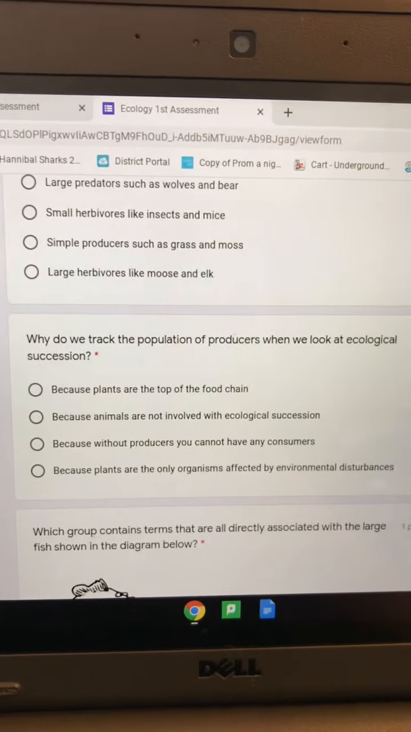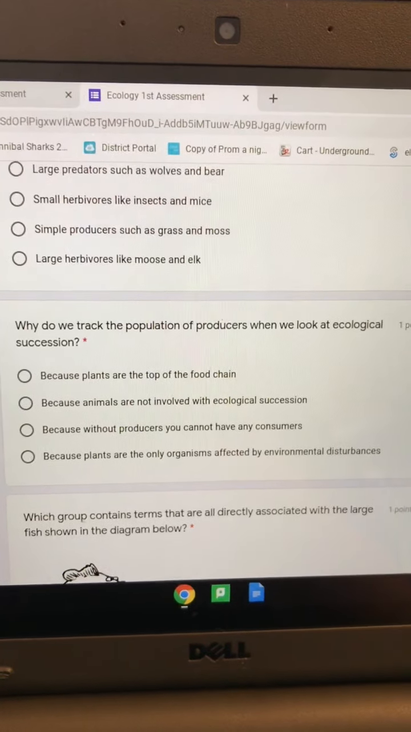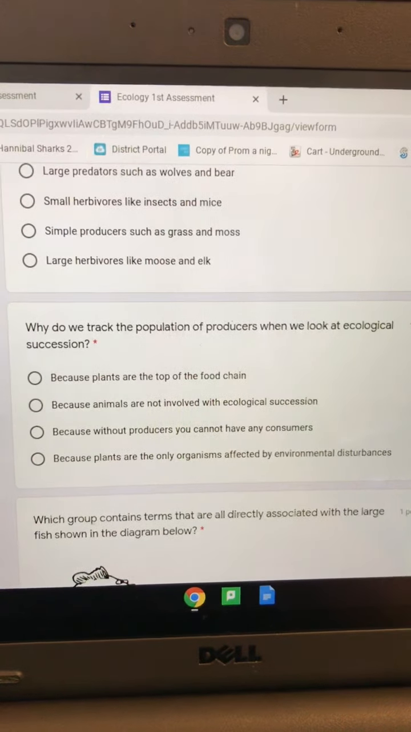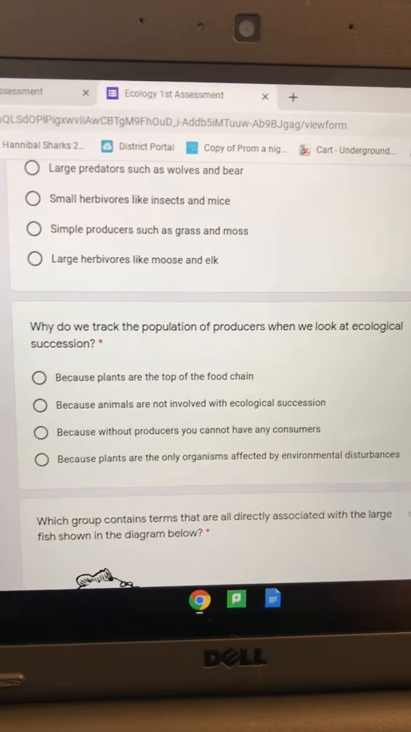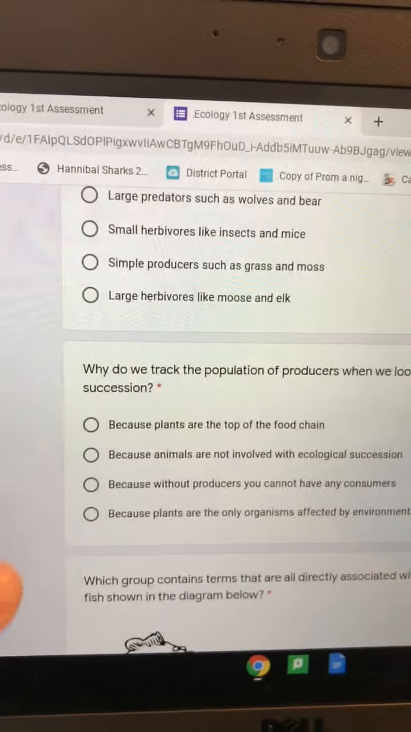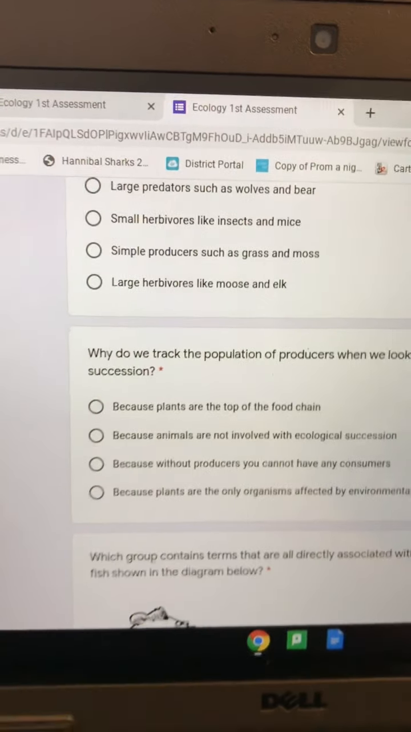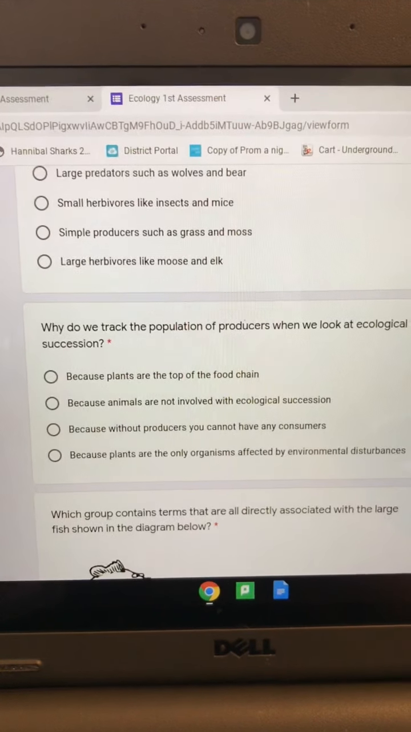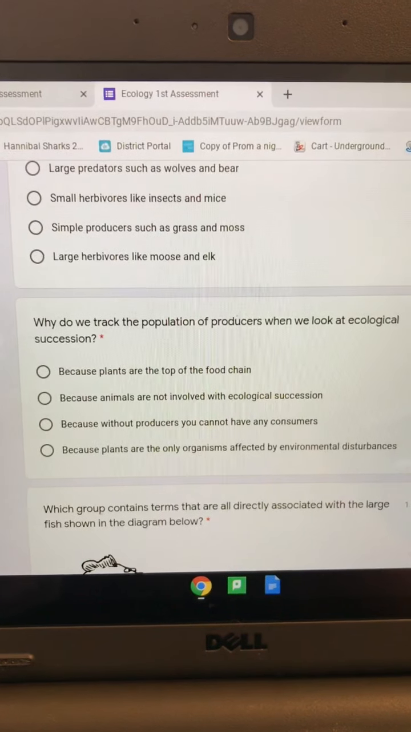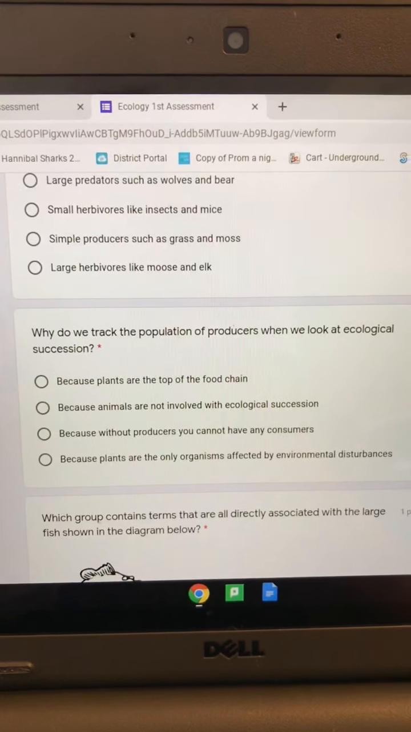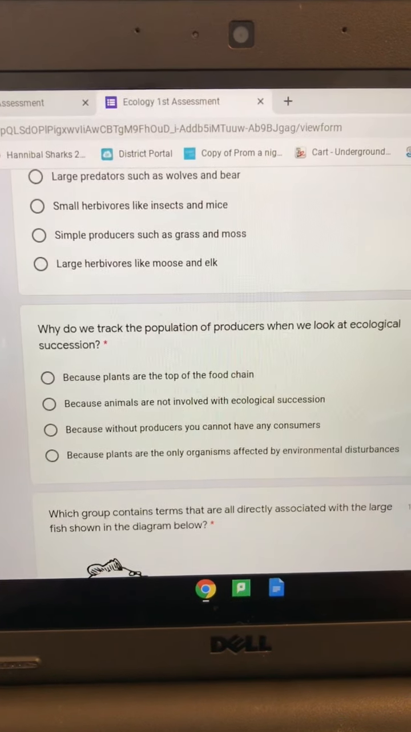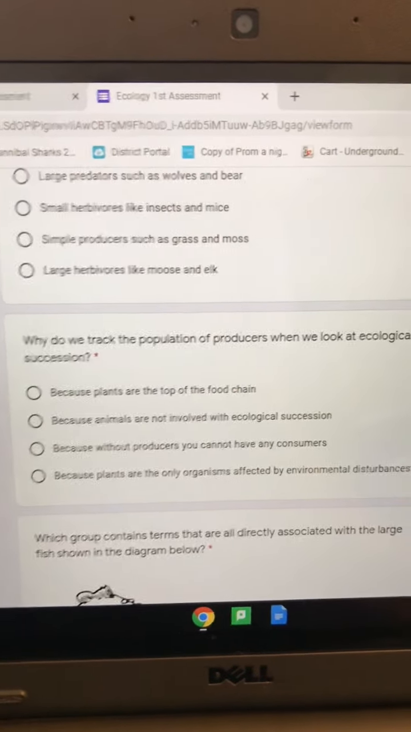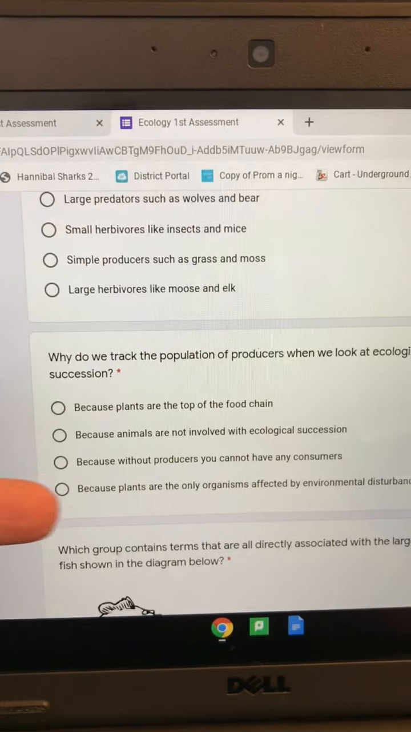All right, second to last question. Why do we track the population of producers when we look at ecological succession? I'm going to narrow it down to the last two choices for you. Is it because without producers you cannot have consumers? Or because plants are the only organisms affected by environmental disturbances?